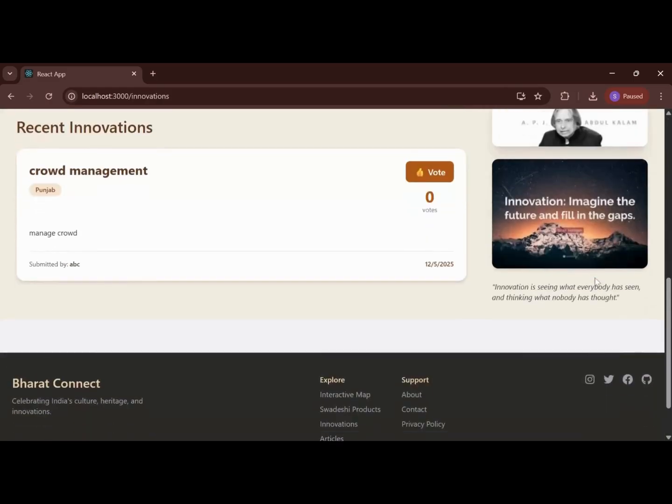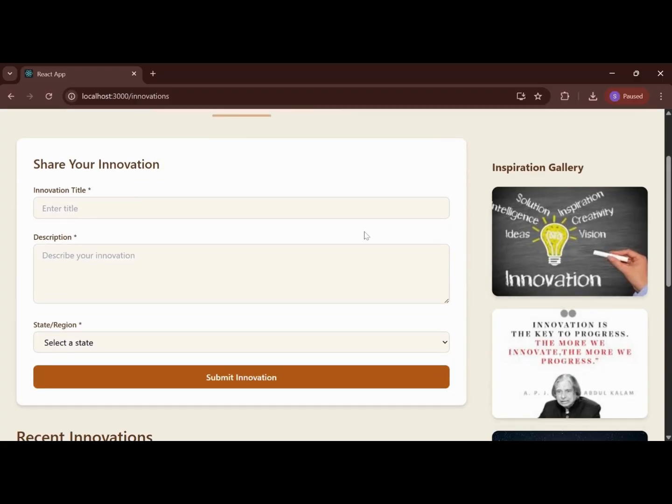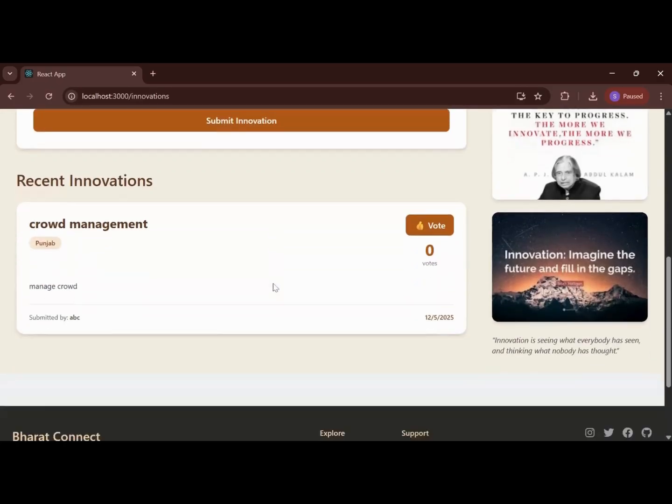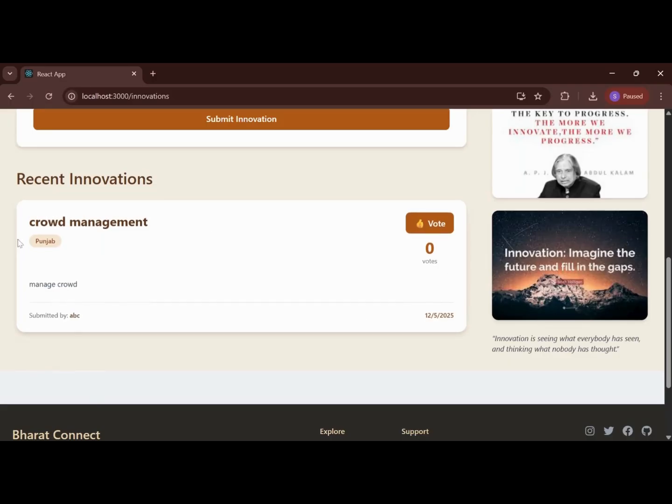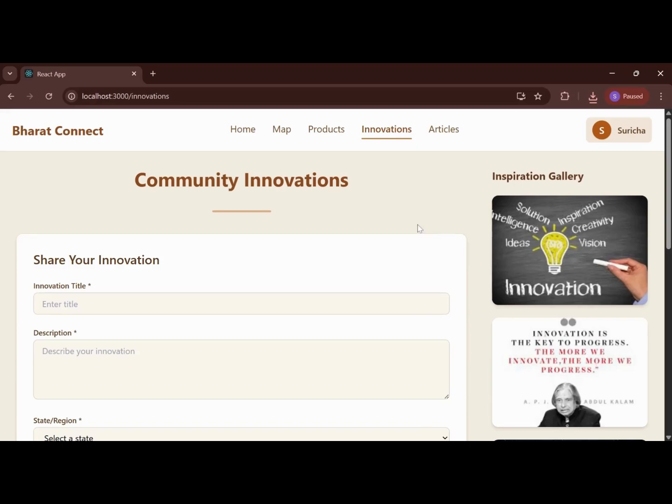Okay, so now we move on to the next section, which is innovation. There is a small innovation gallery where we can write the innovation, the description of the innovation and the state. We can choose the state, then just submit the innovation. So it will be available over here, whatever innovation we have made.